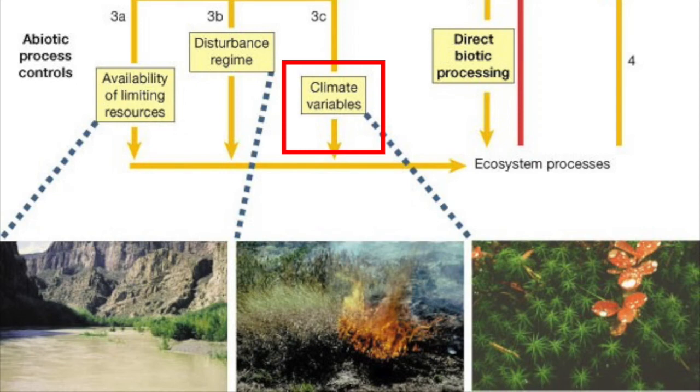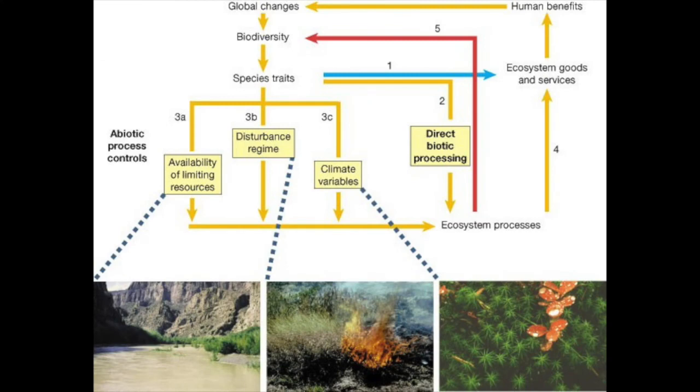Or we can have insulation of soils by mosses in Arctic tundra, for instance, that contribute to conditions that allow for permafrost. Altered processes can also influence the availability of ecosystem goods and services directly or indirectly by further altering biodiversity. This can result in loss of useful species or increases in noxious species. So what we were talking about, richness and evenness, is this variation of the distribution or the concentration of these species, right?